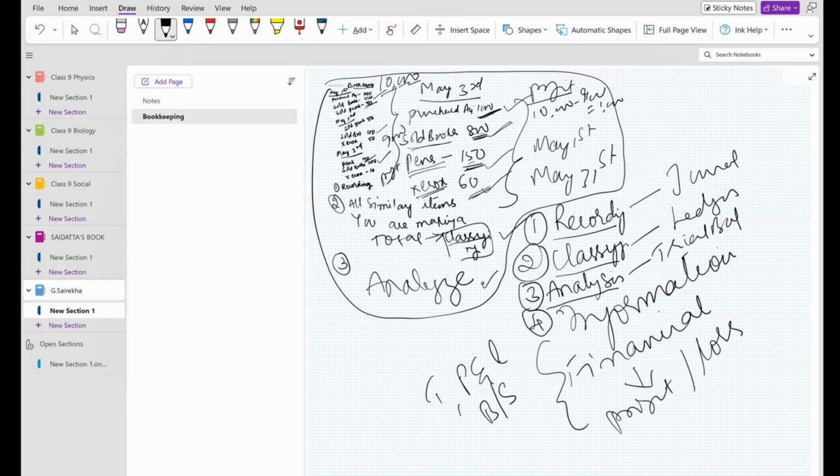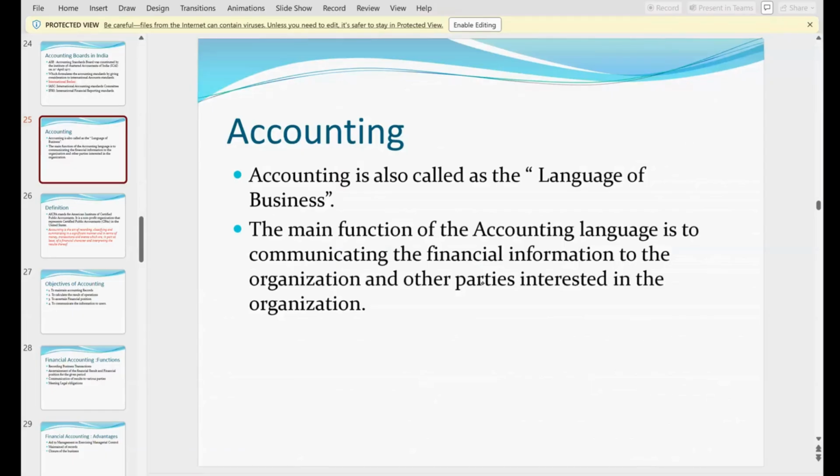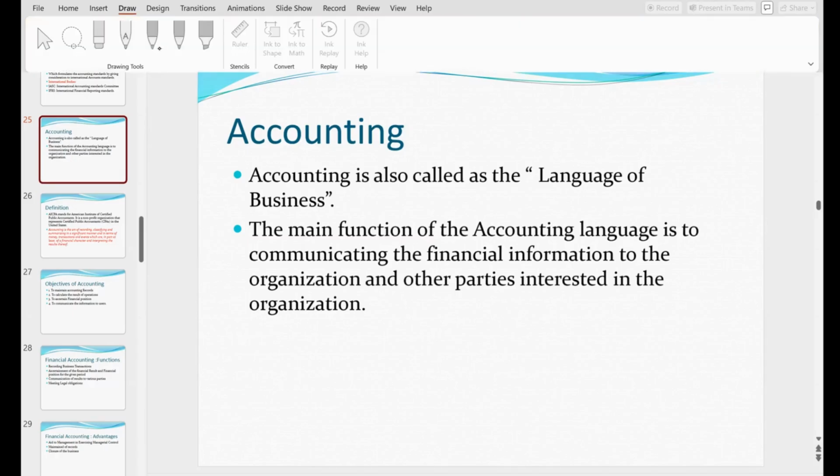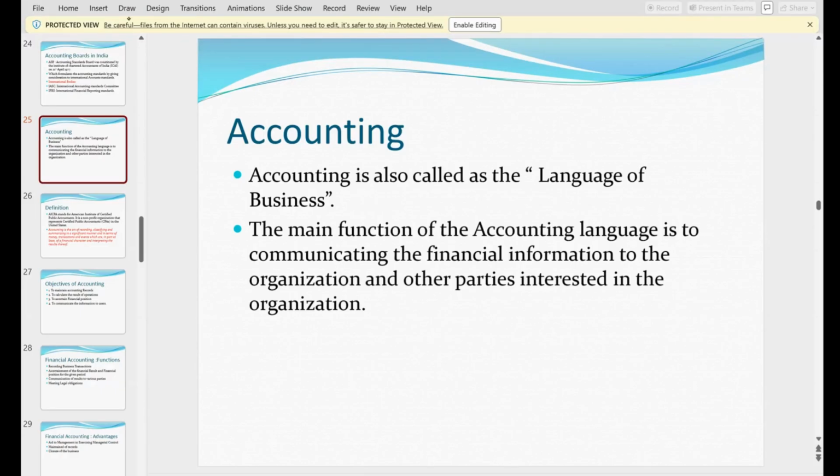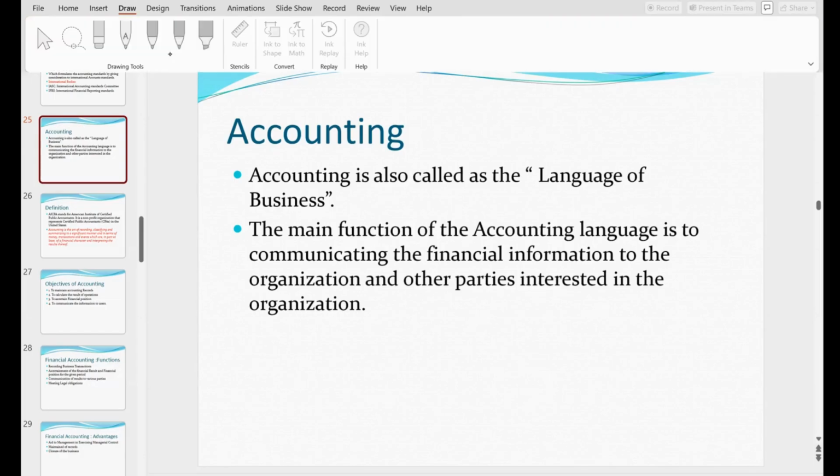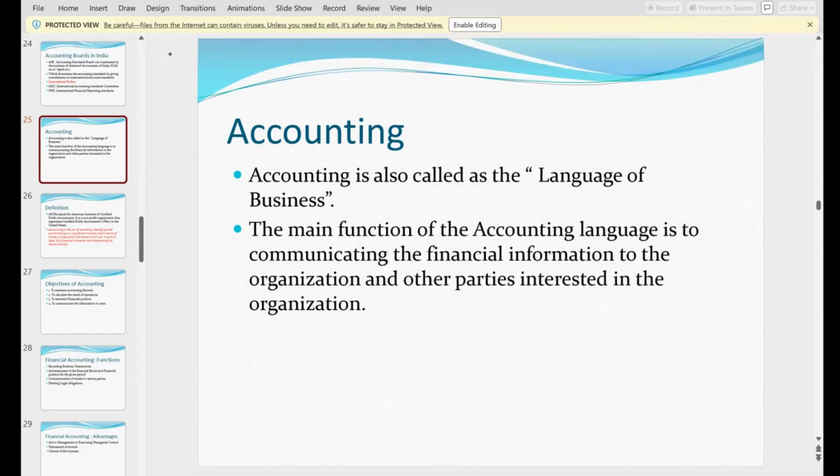Now see this, accountancy is also called the language of business. Why is it called the language of business? Because only accountancy can answer whether the business is running in profit or loss.